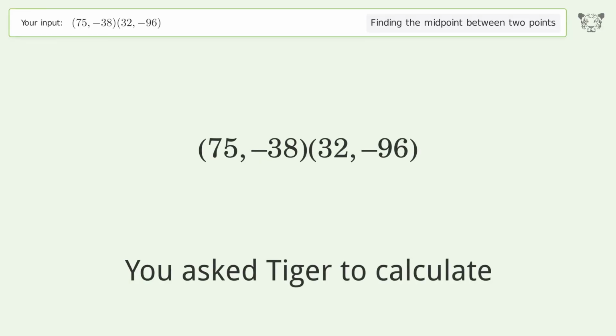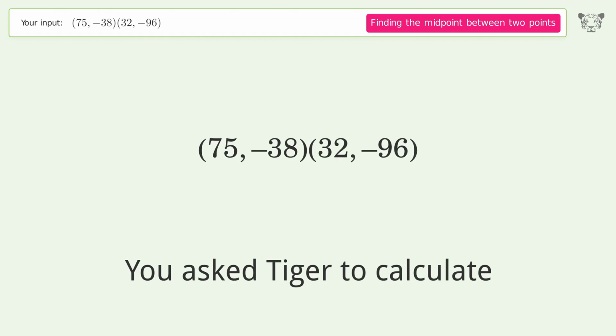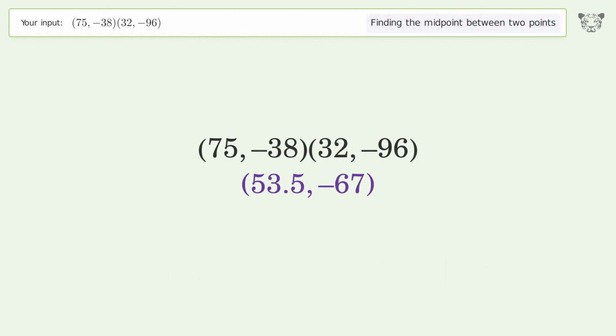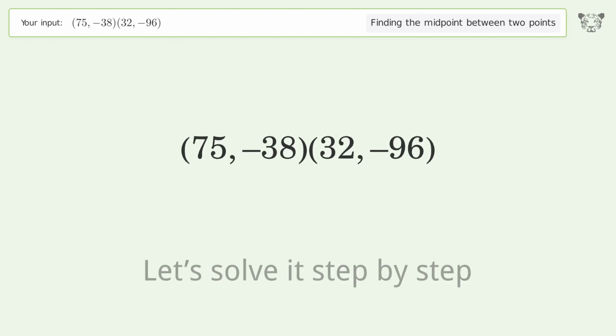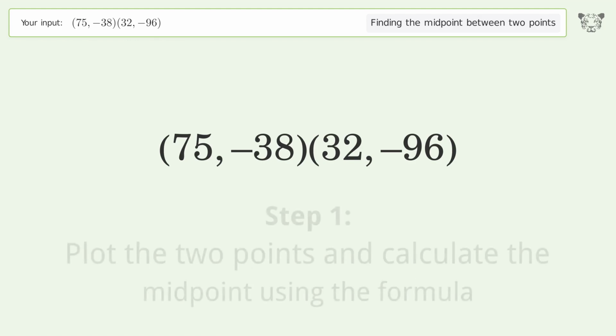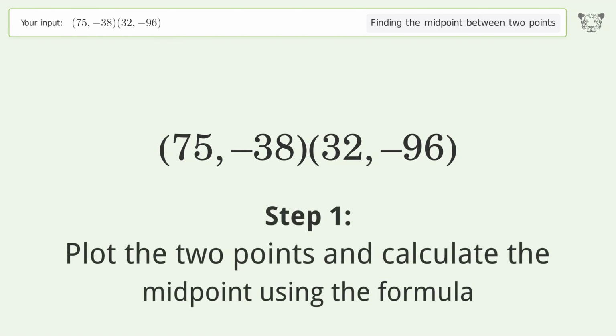You ask Tiger to calculate. This deals with finding the midpoint between 2 points. The midpoint between the 2 points is 53.5, -67. Let's solve it step by step. Plot the 2 points and calculate the midpoint using the formula.